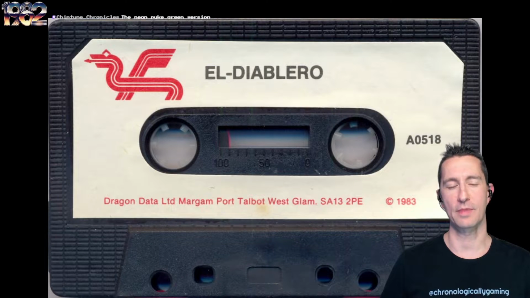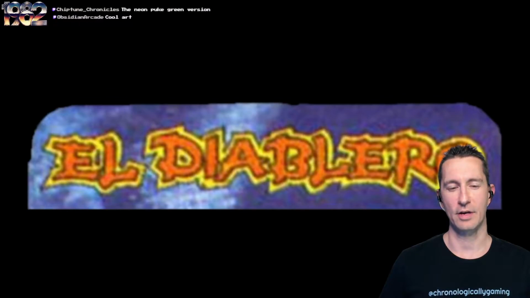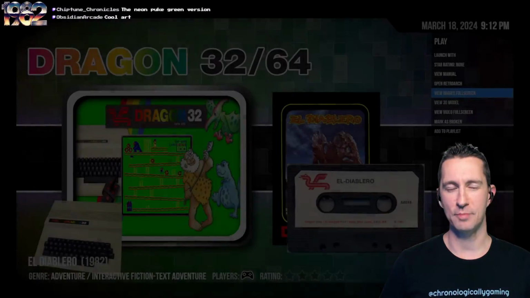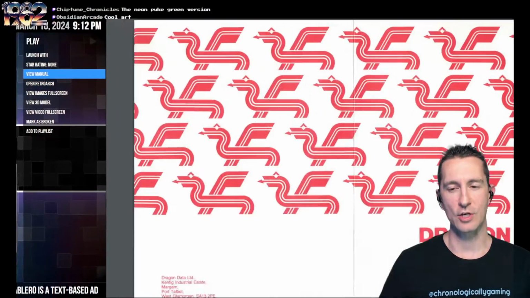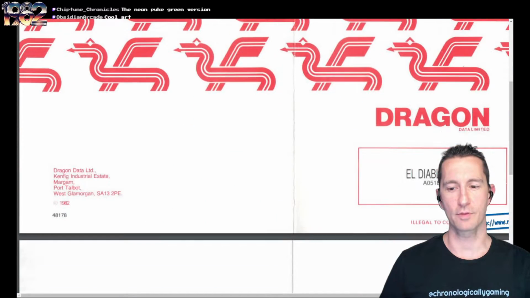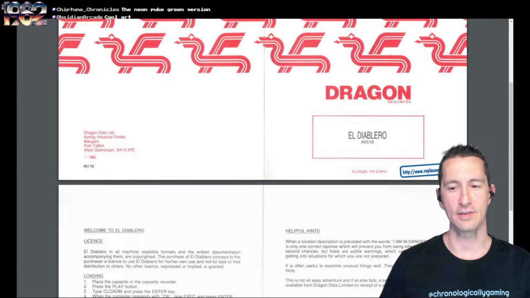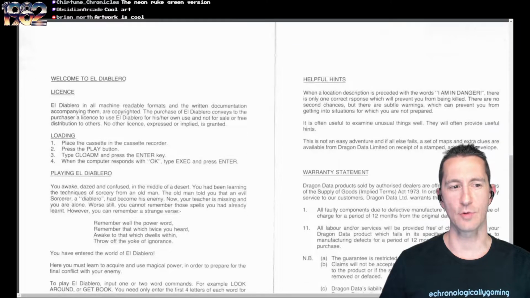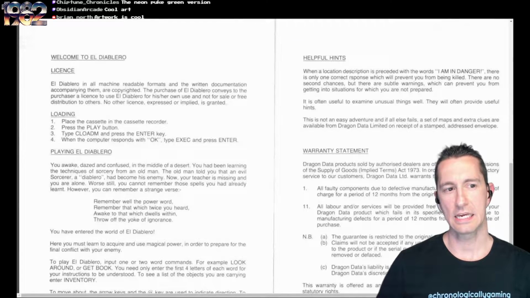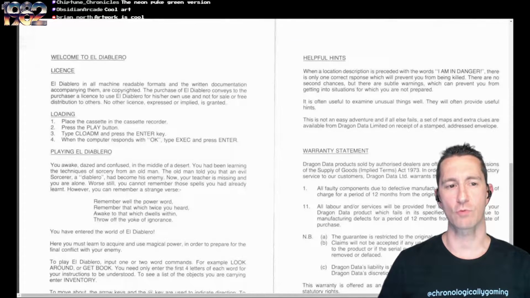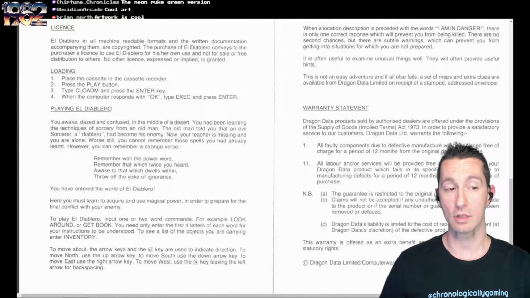Loving the people that collected everything for the Dragon 32. There's our cassette that we're going to pop into play, El Diablero. It looks the same. It glows the same. We do have the manual, though, now that we're on the Dragon home computer. Oh, yes. Nice. Welcome to El Diablero. All machine language or all machine readable formats and the written documentation accompanying them are copyrighted. Yes, we know. It shows you how to load on the left side.